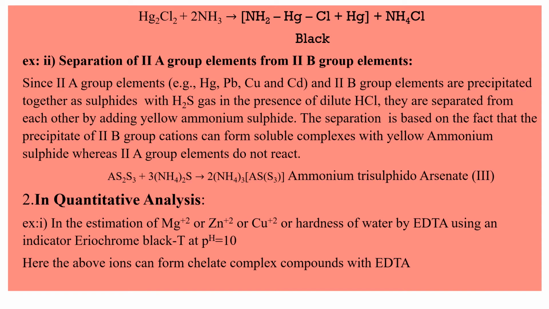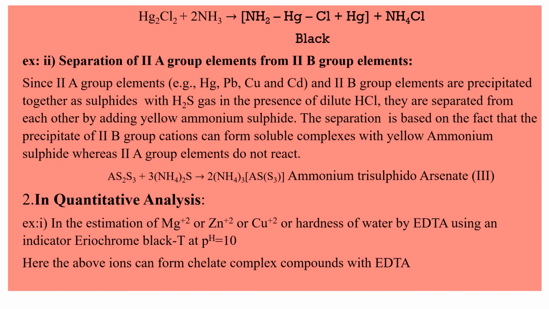Okay, so when second A group elements and second B group elements are treated with H2S, they are converting into sulfides. Okay, and these sulfides can be separated from one another by adding yellow ammonium sulfide. How they can be separated, students? When second B group sulfides are reacted with yellow ammonium sulfide, they form soluble complexes, whereas second A group elements do not react or they remain unaffected.